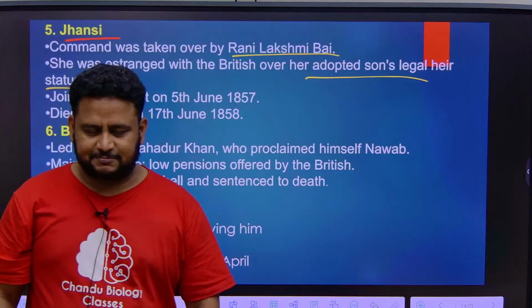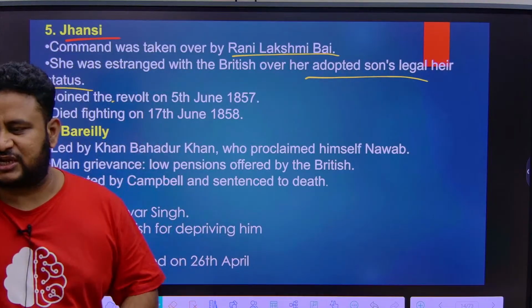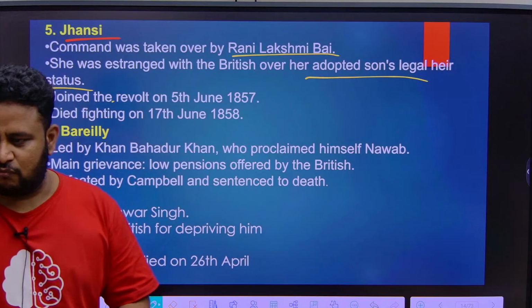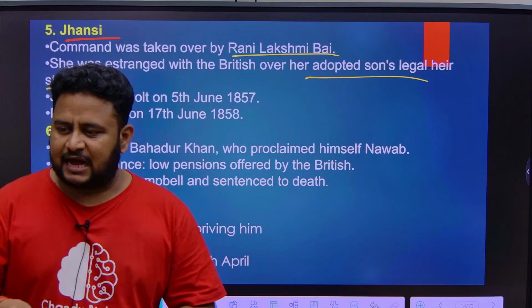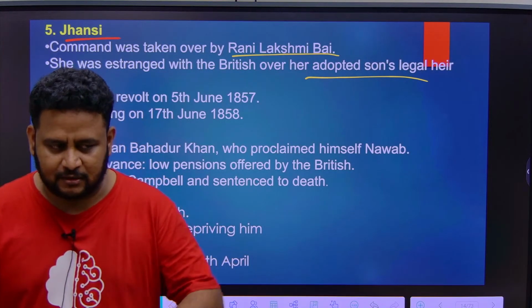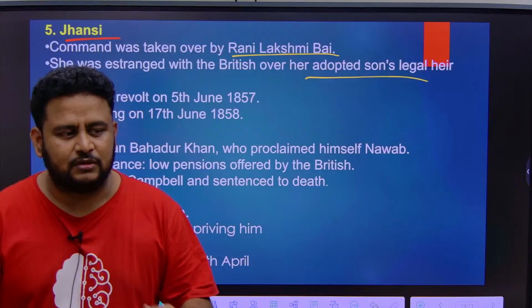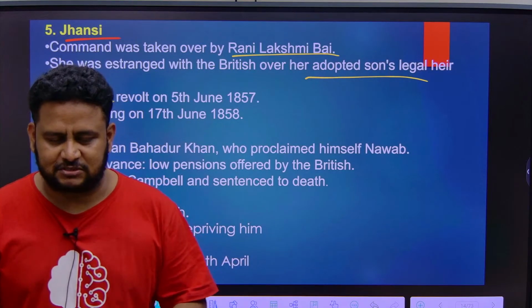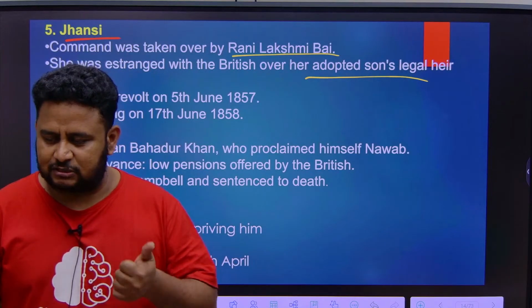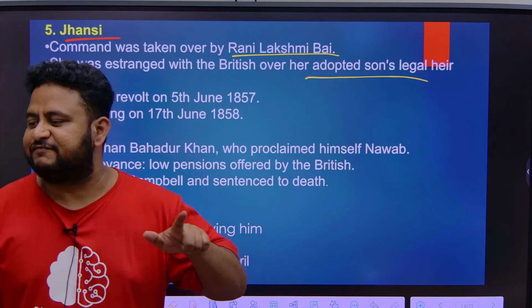Jhansi Rani Lakshmi Bai, she didn't have her natural child. That is, she didn't have her own son. She had an adopted son. What happened? Because of this, under doctrine of lapse, she cannot hold her kingdom with her. She has to give her kingdom to the British under doctrine of lapse. This was not okay for Rani Jhansi. So she started revolting against the British, and also it became a part of the 1857 revolt.